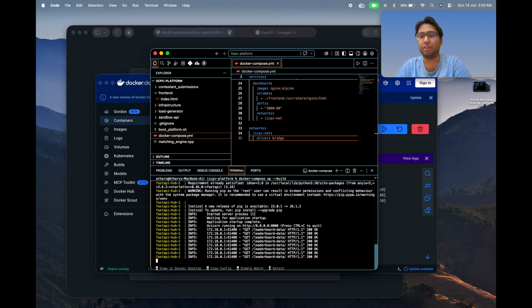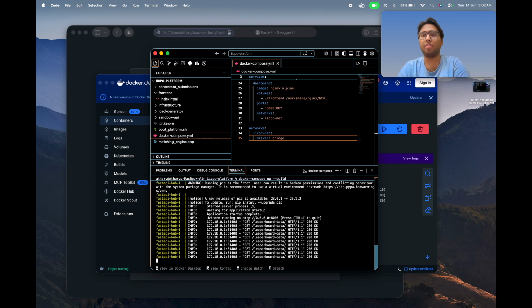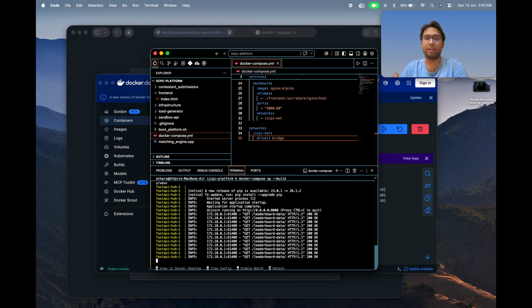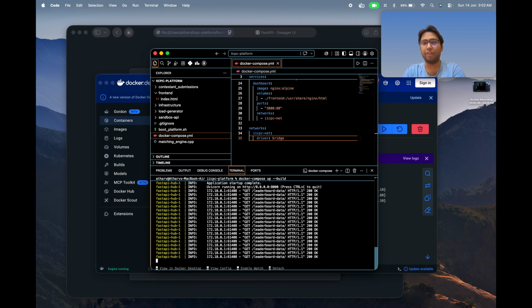The API gateway is written in FastAPI, the live dashboards run on NGINX, and the sandbox runs in an isolated Ubuntu container. To guarantee that we are measuring the contestant's pure algorithmic efficiency and not background OS noise, the sandbox container uses cgroups to strictly pin the engine to CPU core 0 using the cpuset flag. This preserves absolute L1 and L2 cache locality and eliminates context switching. We also hard capped the memory at 512 MB to enforce strict algorithmic space complexity.